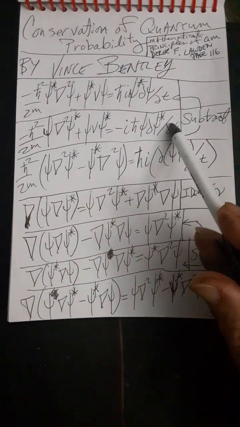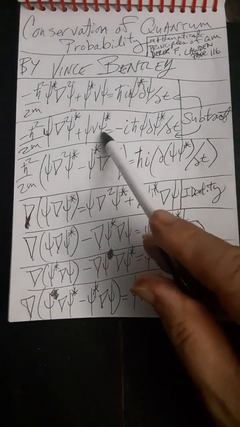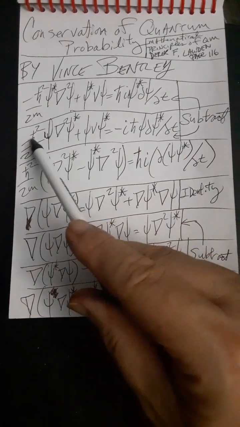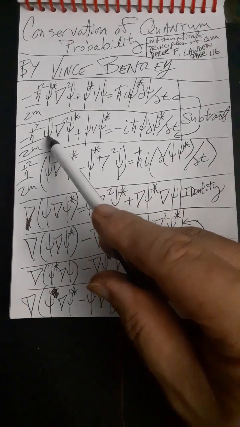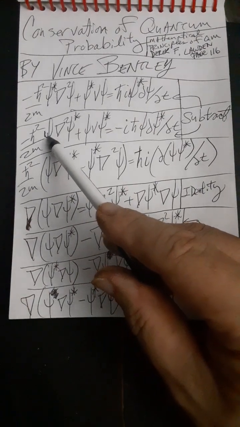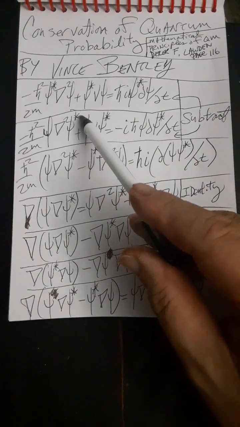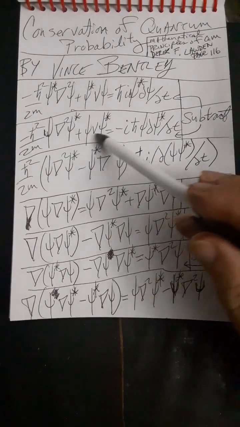This is Schrodinger's equation again for the conjugate particle. So notice the conjugate wave function is here, and I've multiplied that through, or Professor Lawden has multiplied that through by just the regular wave function, the conjugate of the conjugate wave function. So this is Schrodinger's equation multiplied by the conjugate of the wave function, and Schrodinger's equation of the conjugate wave function multiplied by the wave function.